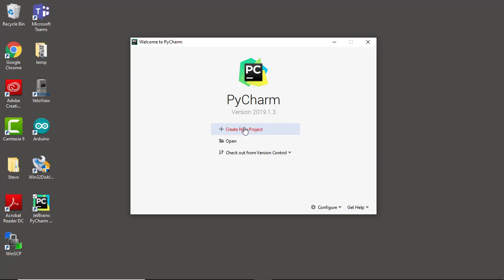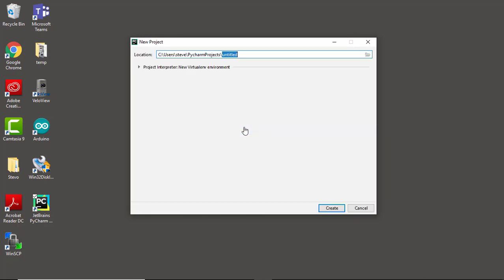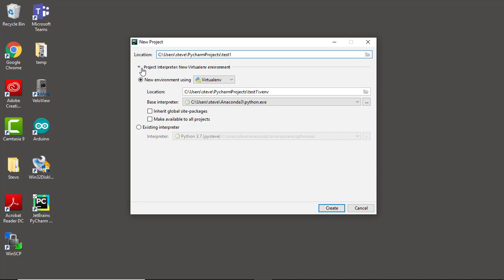With PyCharm configured, let's go ahead and create our first project. Here I name mine Test 1. Be sure to link the existing Python interpreter created in Anaconda to this project.